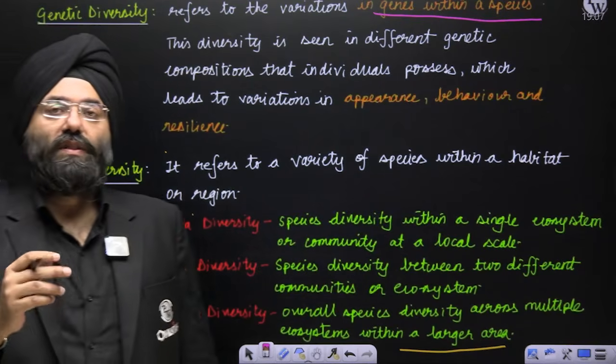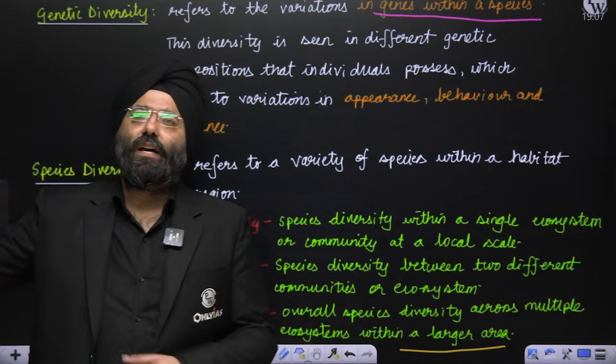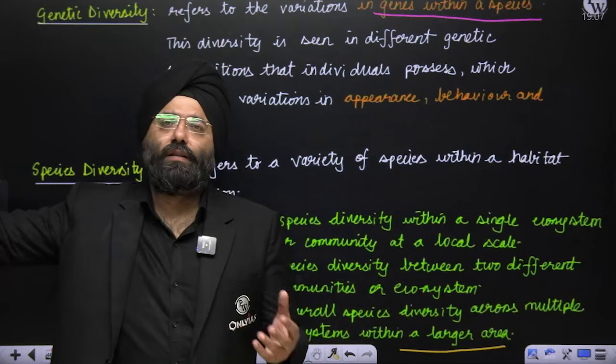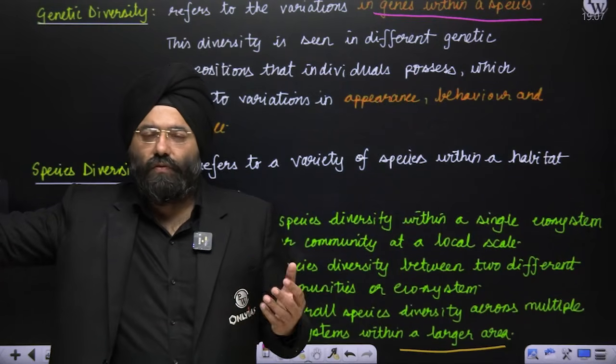How do you see these diversities? Some are tall, some are short, some are intelligent, some are less intelligent. Some have a different shade of color, skin color.